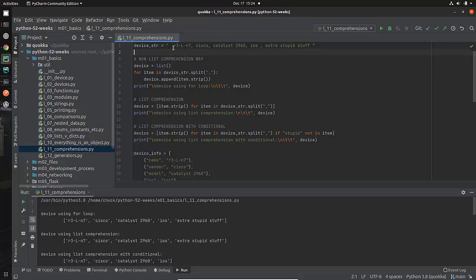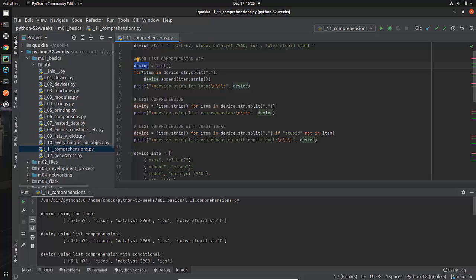As you look at this, you'll see, okay, well, good news here. Everything is delineated or separated by a comma, so that's good. We've done stuff like this where we've parsed strings when we talked about using split and using strip. And so we're going to be using that. So let's look at the code that we do this, just something that we've done before. We're going to say device equals list.